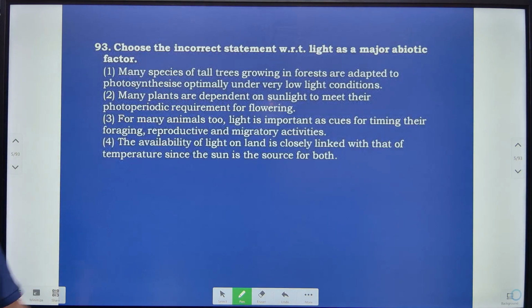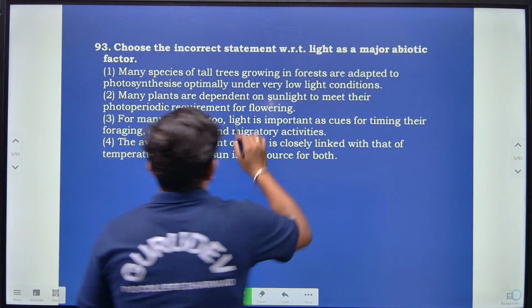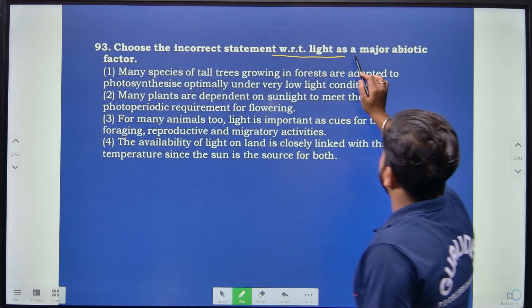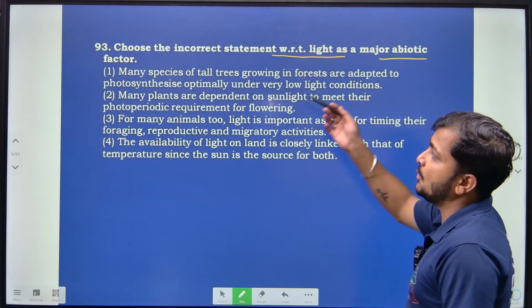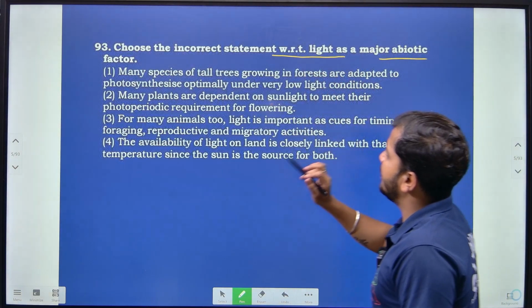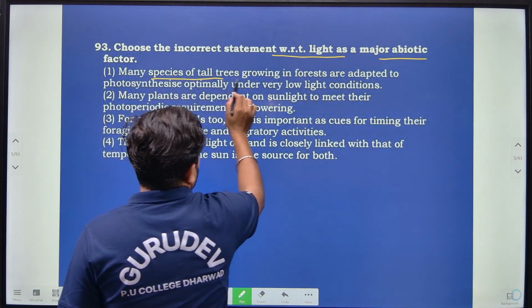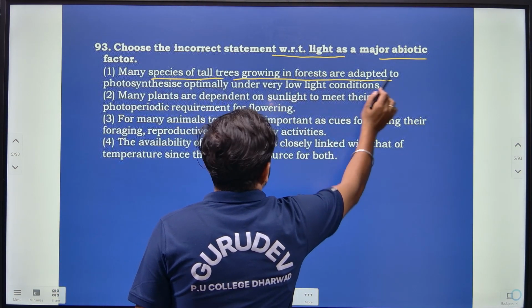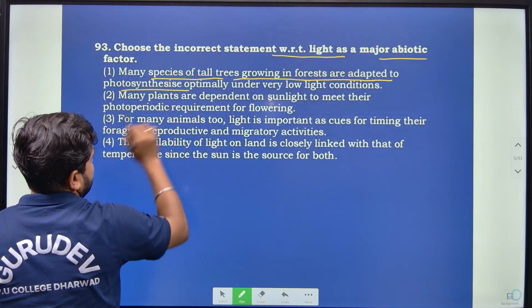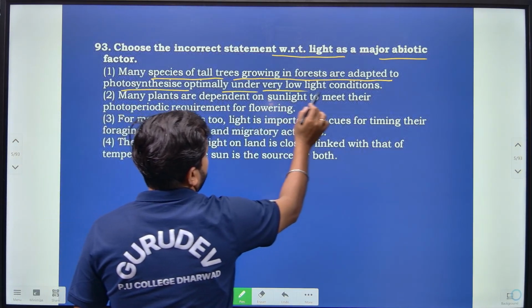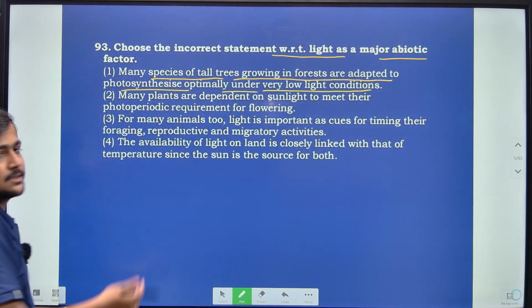Then choose the incorrect statement with respect to light as a major abiotic factor, right? Many species of tall trees growing in a forest are adapted to photosynthesis optimally under very low light conditions, right?